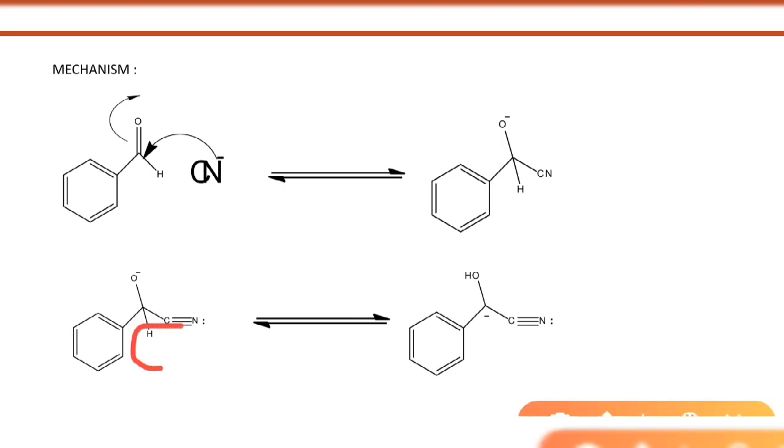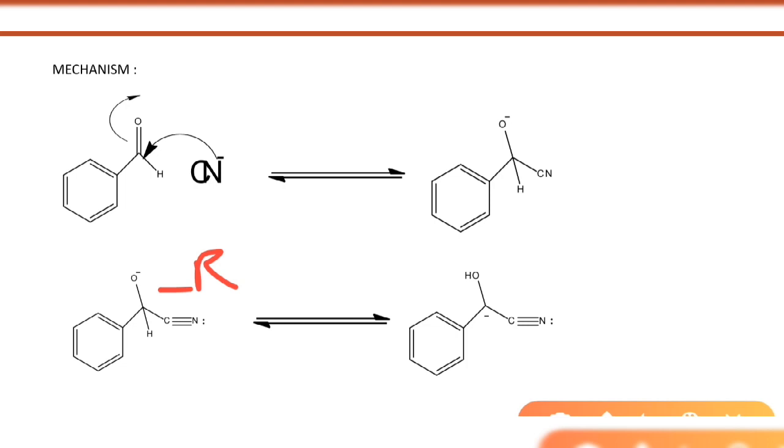This hydrogen will be captured by this O negative and a negative charge will come here. How is that possible? This is possible because cyanide is a good nucleophile and it will attack the carbonyl carbon. Then again, as cyanide has a minus R effect, it can pull the electron density towards itself.